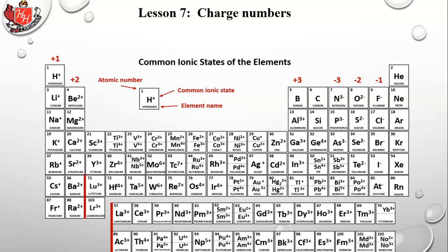Okay, so this is a copy of a sheet that you'll find in your reference sheet section. It's called Common Ionic States of Elements or Charge Numbers of Ions, something like that. Anyway, you can see here that if you look at the first 2 columns, what we just learned is that the first column, the one furthest on the left, lithium, sodium, potassium, hydrogen's kind of an oddball. It really in some ways doesn't belong in the first column. It's not a metal, first of all, but lithium, sodium, potassium, rubidium are. And they lose an electron. That makes them like the nearest noble gas, which is the noble gas in the row before them.